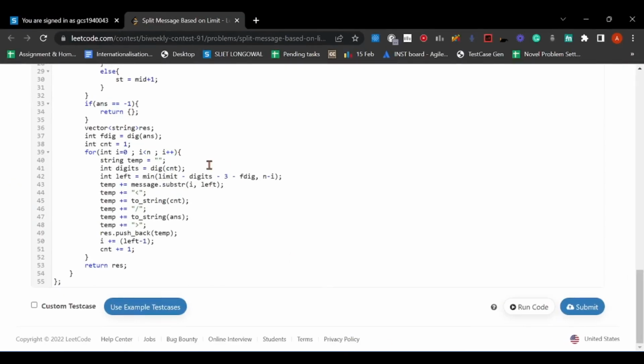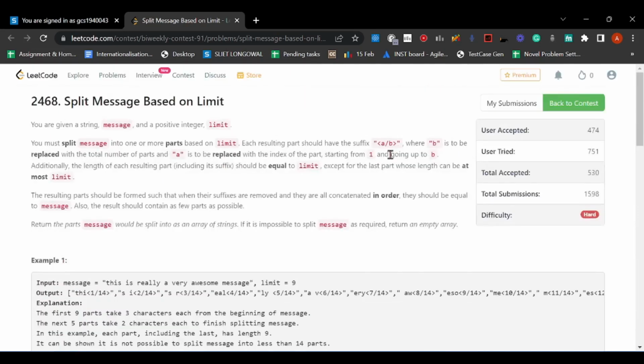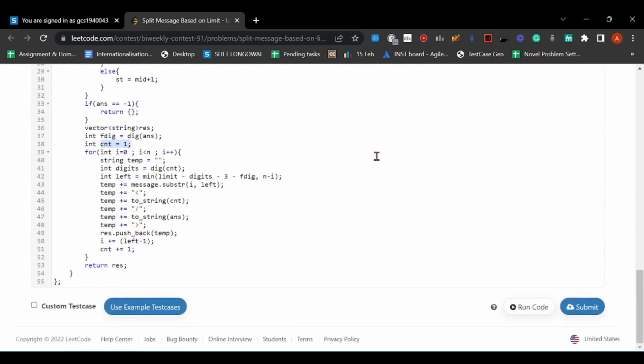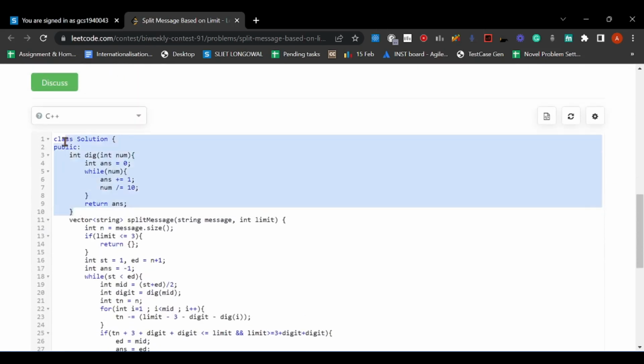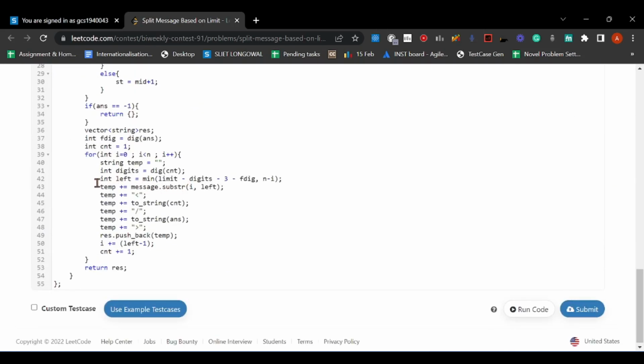So what I have to do is, for i less than n, where n is the size of the message, current string is empty. Now digits is the count of the current position, which is initialized from 1, because the answer vector will be initialized from 1. Because a is from 1, here it is written that a is to be replaced with the index of the part starting from 1, so cnt is basically a. So the number of digits in cnt, the dig function is here, left part.